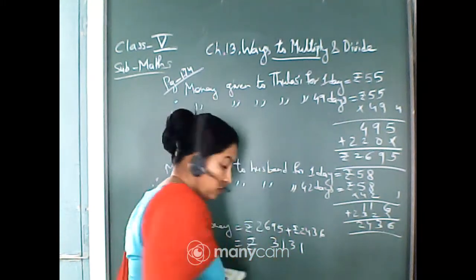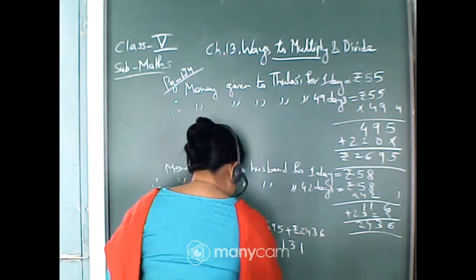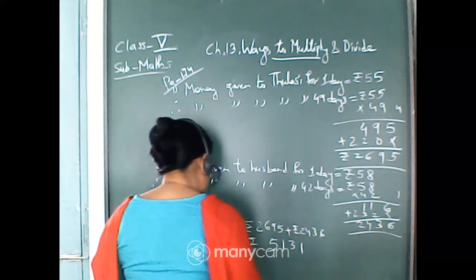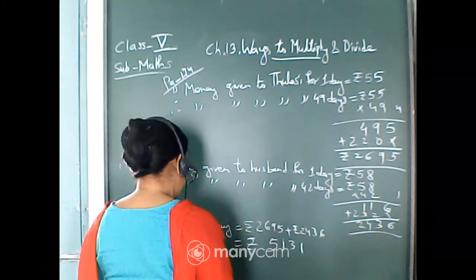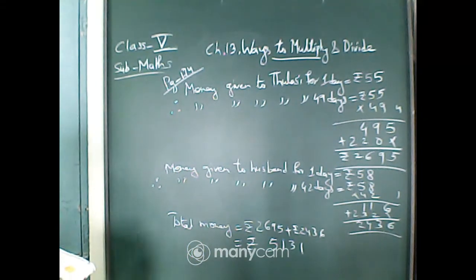Sorry, it is 5 not 3. 5 plus 6 is 11, 1 carry 1. Two plus 2 4 plus 1 is 5. That means 5131. Both of them are earning rupees 5131 together. Okay, so this was for page 174.